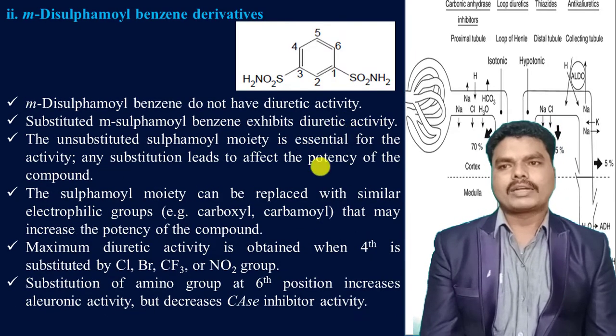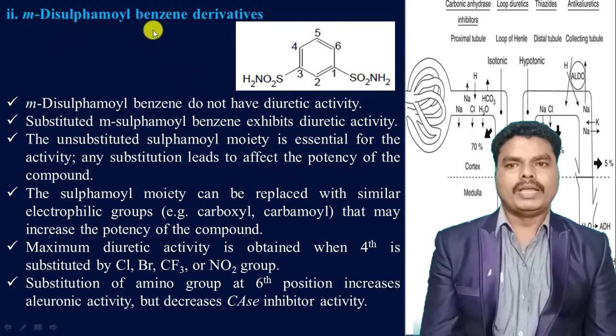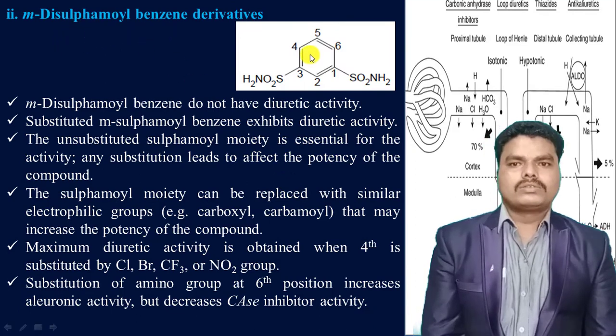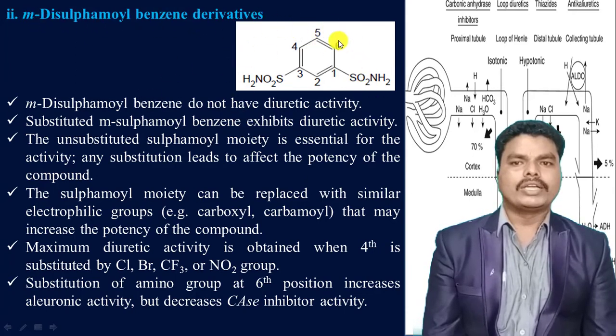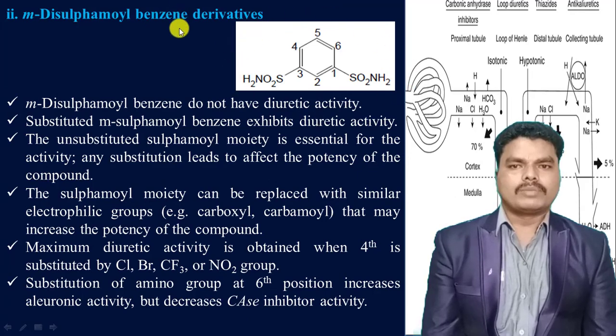In case of meta-disulfamyl benzene derivatives, the basic ring doesn't show any diuretic activity. That means without any substituents on this ring, only disulfamyl moieties on the benzene ring at meta positions don't show the diuretic activity.